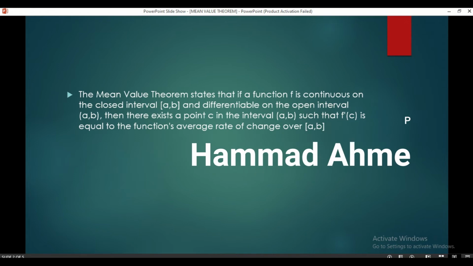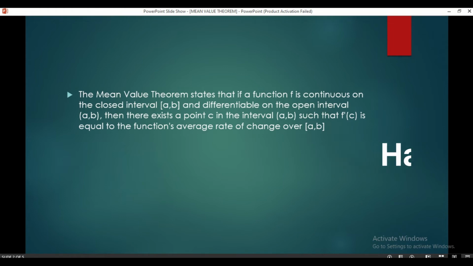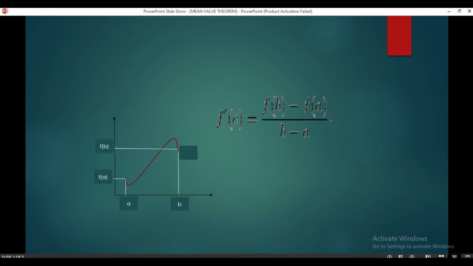then in the function f of x there will be a point c at which the instantaneous rate of change will be equal to the average rate of change. This means that at the point c, the instantaneous rate will be equal to the average rate of change of the function. Suppose we have a function f of x as shown in the graph, in which y is changing with respect to x. Here a is the initial value of x and f of a is the initial value of y.